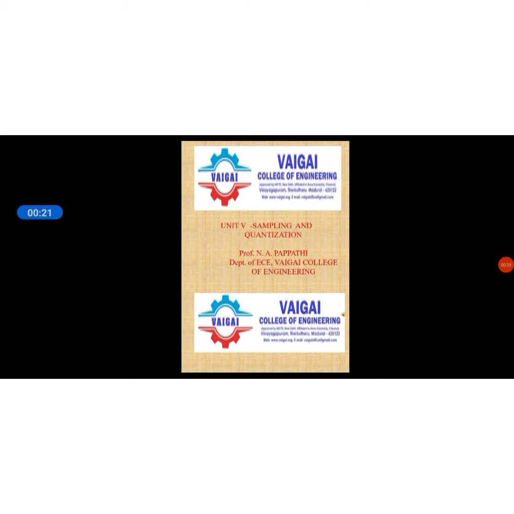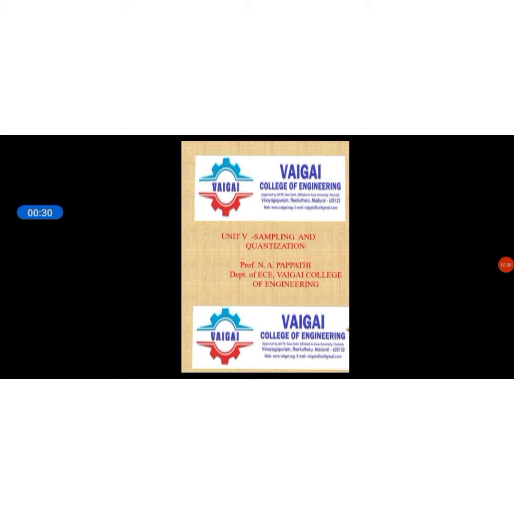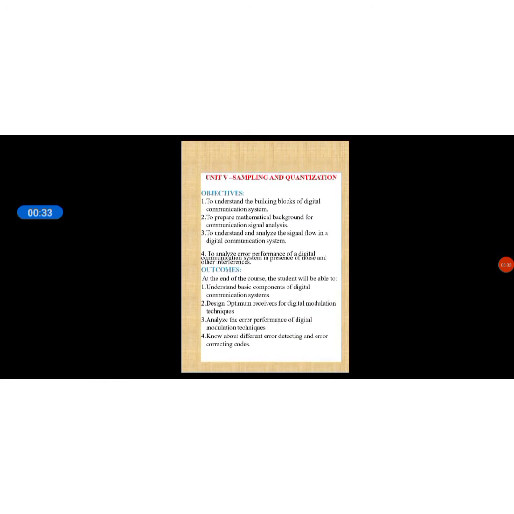In this video, we are going to discuss sampling and quantization, the next unit, unit number 5. The objective of this unit is to understand the building blocks of digital communication system, to prepare mathematical background for communication signals analysis, to understand and analyze the flow in a digital communication system, to analyze error performance of a digital communication system in presence of noise and other interferences.